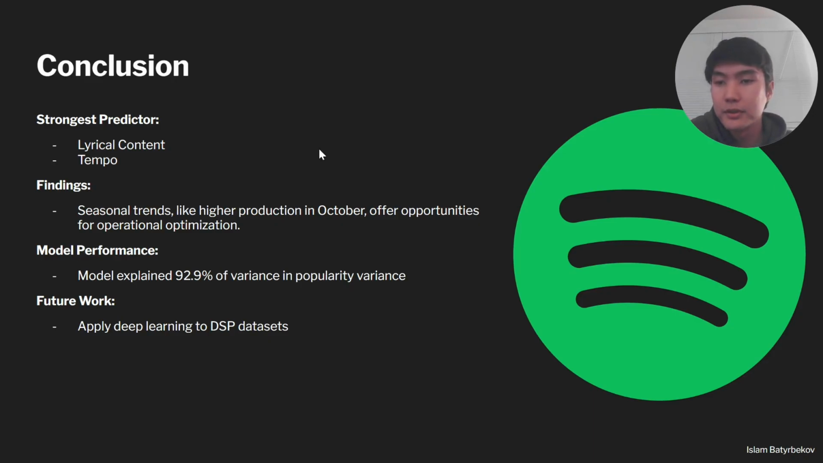In conclusion, lyrical content is the strongest predictor of song popularity, followed by tempo. While genre and other features play smaller roles, they add context to the analysis. And the model performed well, explaining 92.9% of the variance in popularity. And in the future, this approach could be applied to more complex data sets from digital streaming platforms directly, using deep learning for even better insights.